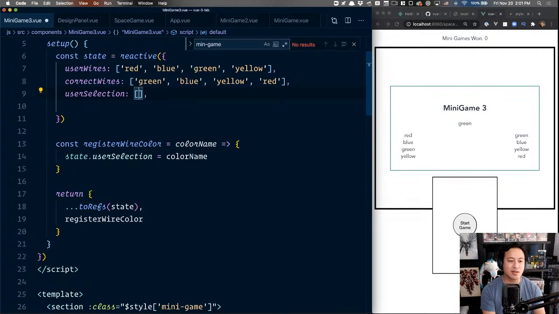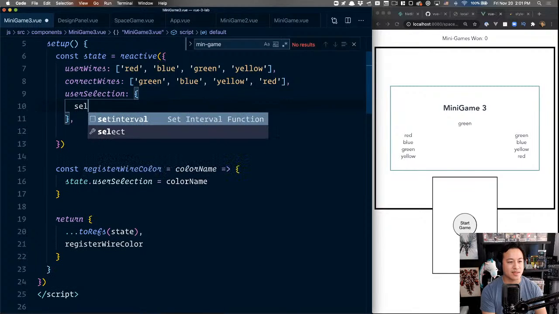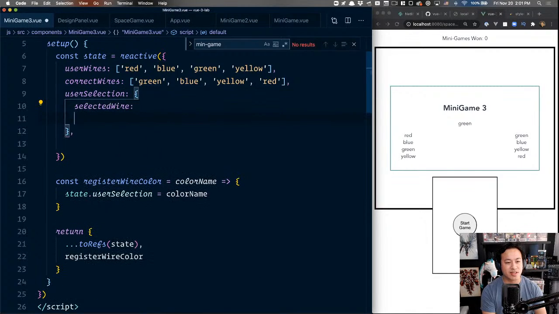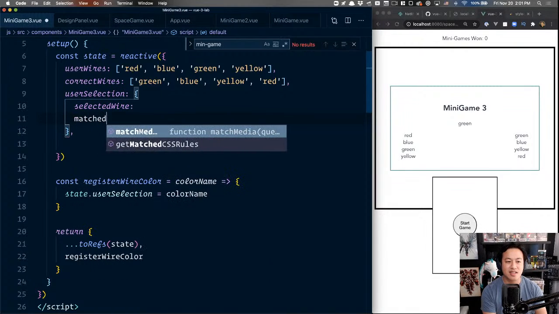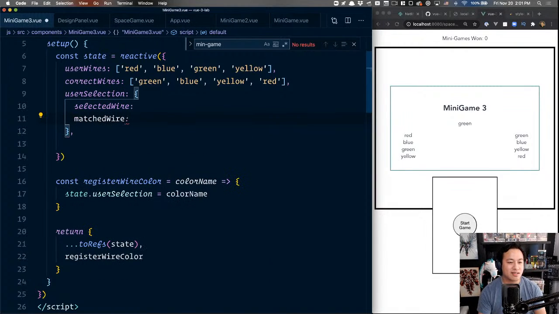Because really, what we want to say is selected wire versus matched wire. So maybe I'll just keep it. Yeah, I like having the array though. But then, you know what, I think this is more explicit.